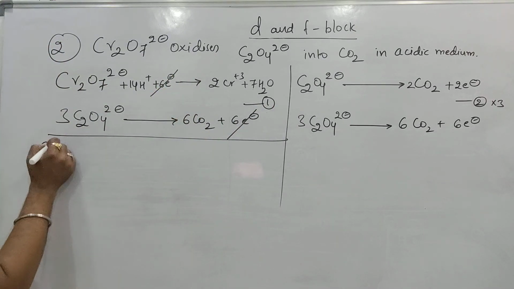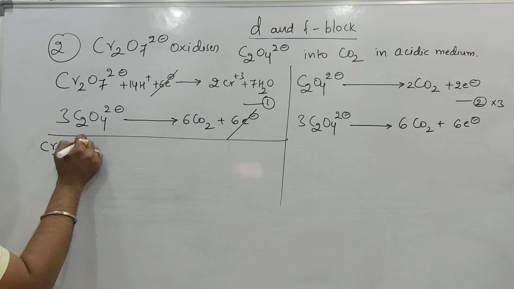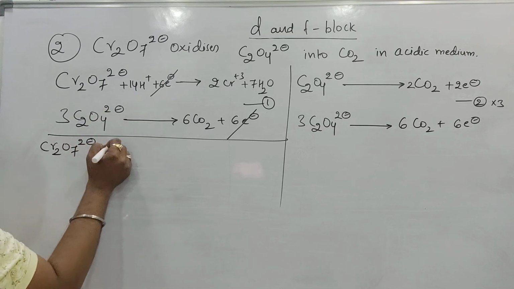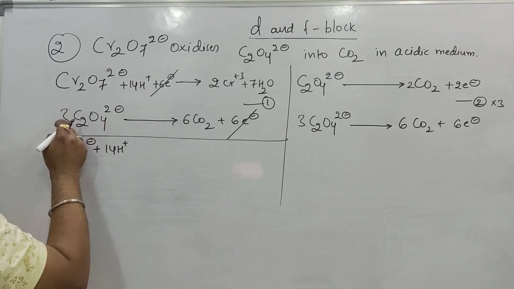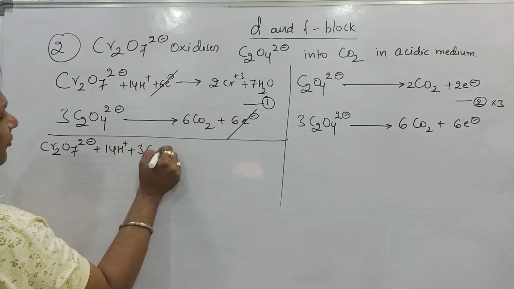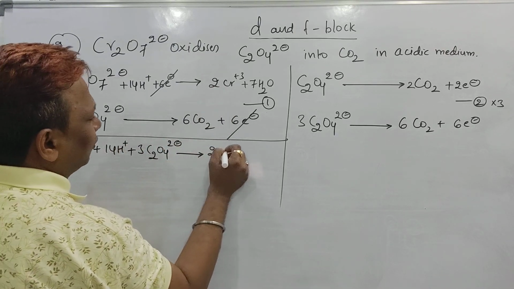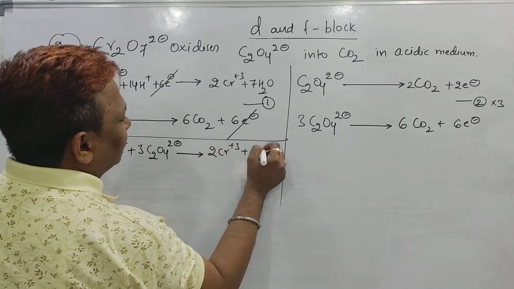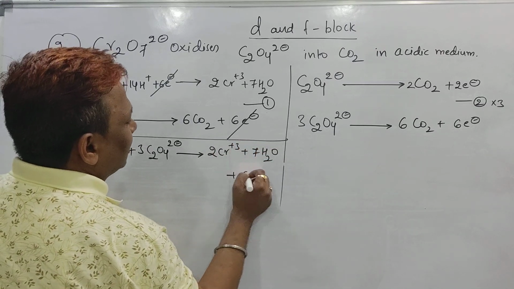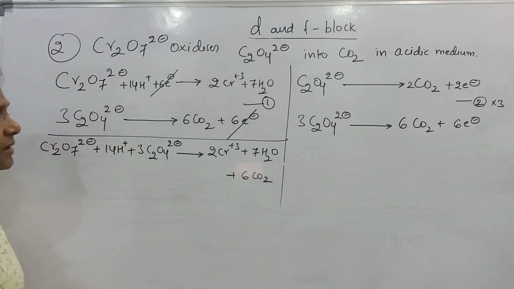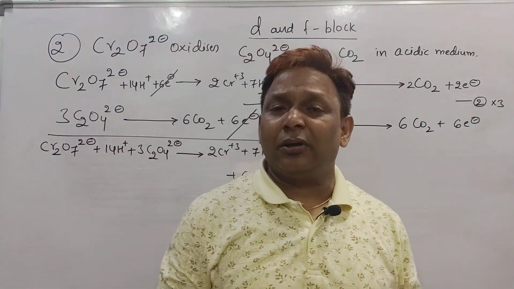Thus add, beta, the net equation: Cr2O7 2 minus plus 14H plus. Now come here, 3 moles of oxalate ion, it will be converted into 2 moles of chromium plus 3 plus 7H2O plus 6CO2. But was our equation balanced or not, how to check it?